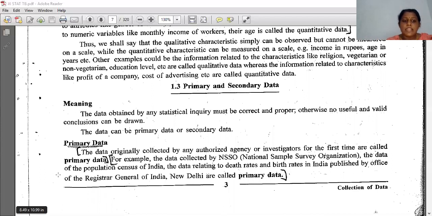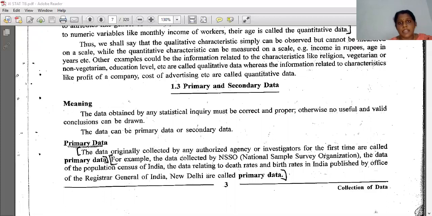See the meaning. The data obtained by any statistical inquiry must be correct and proper, otherwise no useful and valid conclusion can be drawn. The data can be primary data or secondary data. Two types of data are there, that is primary data and secondary data. Primary data is data originally collected by any authorized agency or investigators for the first time.